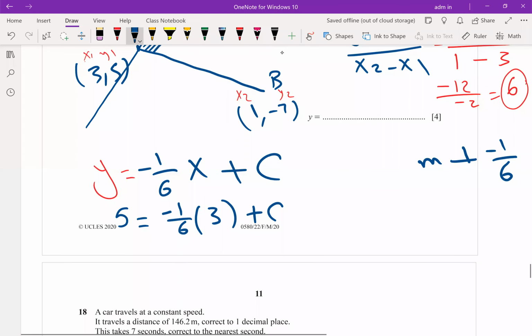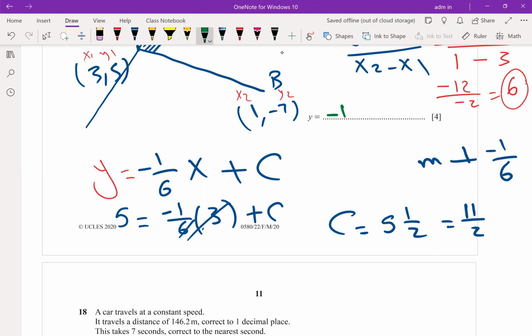Then simplify. 3 over 6 will be a half. Move to the other side. So c is equal to 5.5. You can write it as an improper fraction, which will be 11 over 2. So the final answer: y is -1 over 6x plus 11 over 2. You can also write it as 5.5.